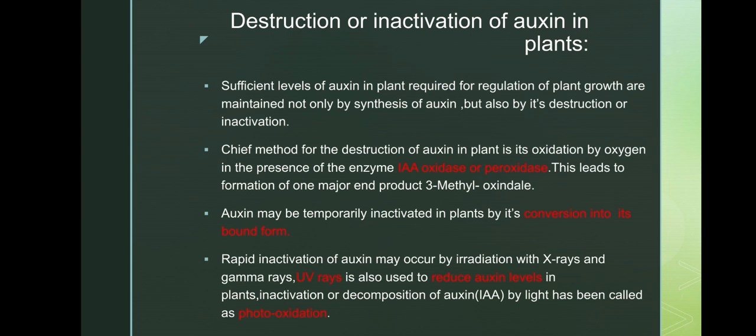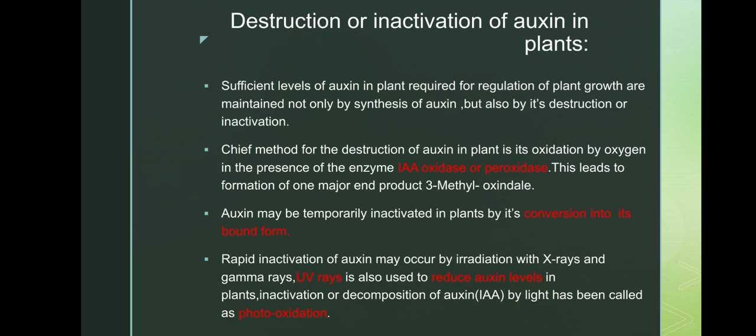Decomposition of auxin by light has been called photooxidation. Rapid inactivation may occur by irradiation with X-rays and gamma rays. UV rays are also used to reduce auxin levels in plants. Inactivation or decomposition of auxin by light has been called photooxidation.